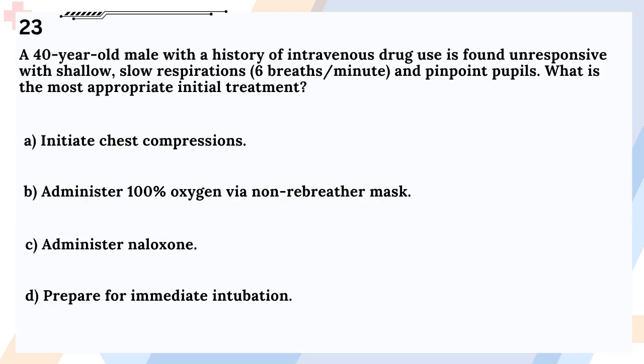Question 23. A 40-year-old male with a history of intravenous drug use is found unresponsive with shallow, slow respirations, 6 breaths/minute, and pinpoint pupils. What is the most appropriate initial treatment? A. Initiate chest compressions. B. Administer 100% oxygen via non-rebreather mask. C. Administer naloxone. D. Prepare for immediate intubation.